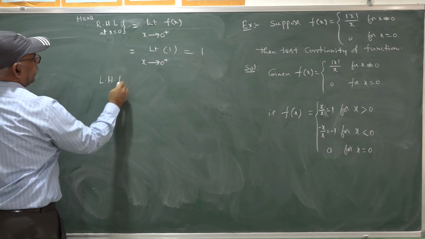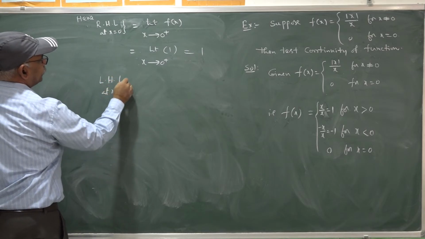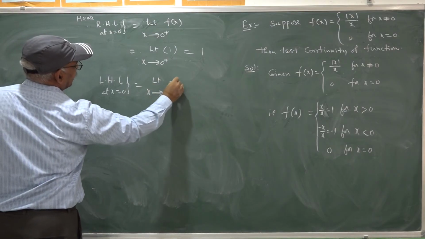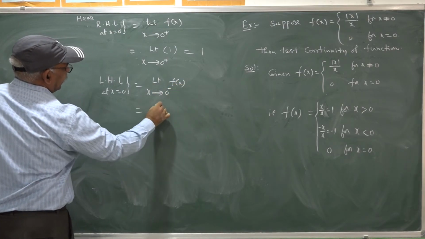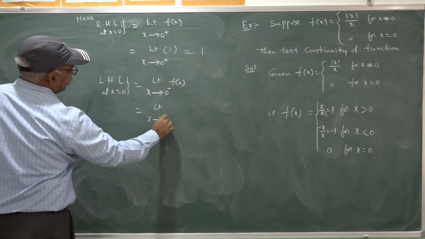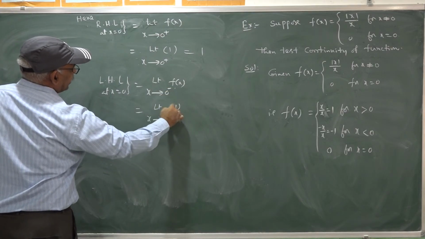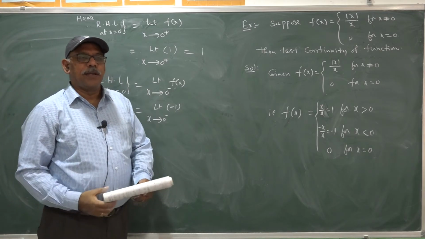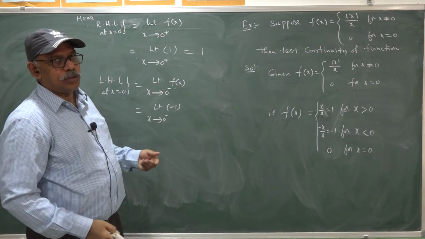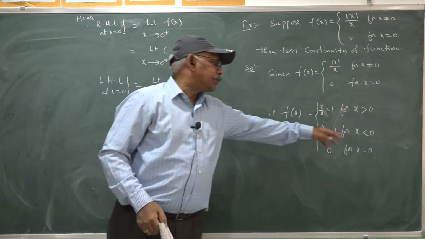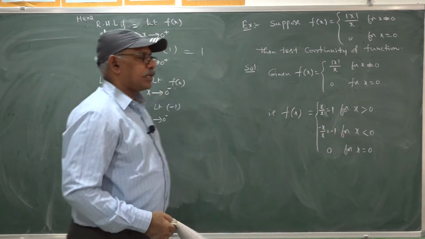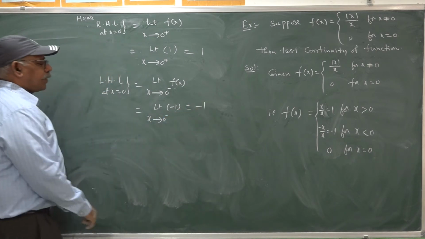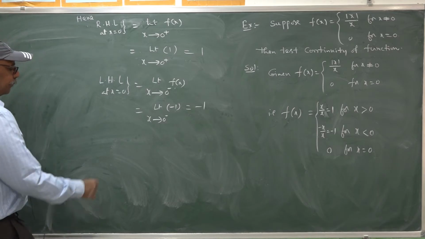LHL at x equal to 0 is obtained by limit x goes to 0 minus f(x). Here it is minus 1 because x is nearing 0 from its left side. Left side means x takes all the values which are less than 0 but not 0. So, since x is less than 0, f(x) takes the value minus 1. It is also constant, hence the left hand limit is minus 1.